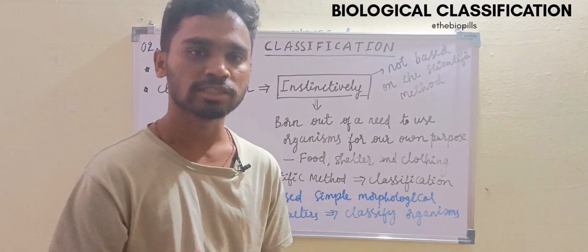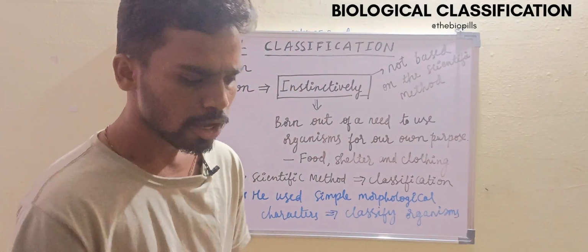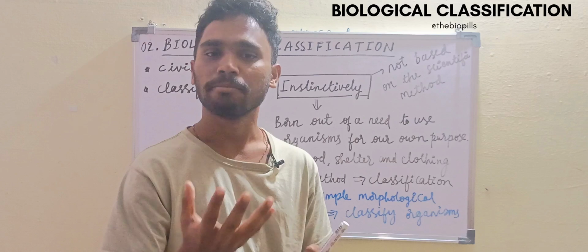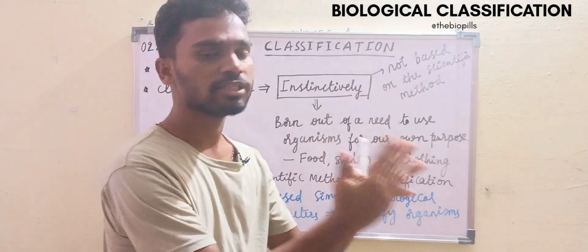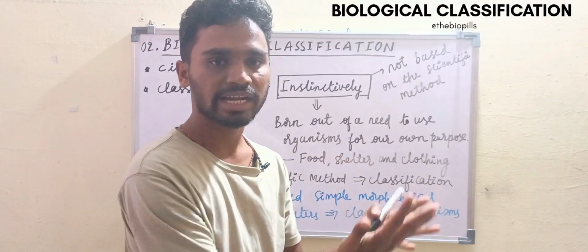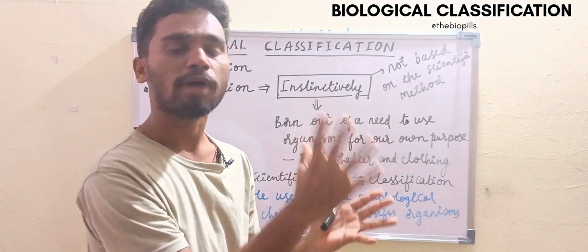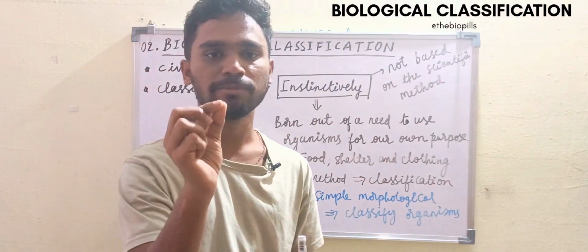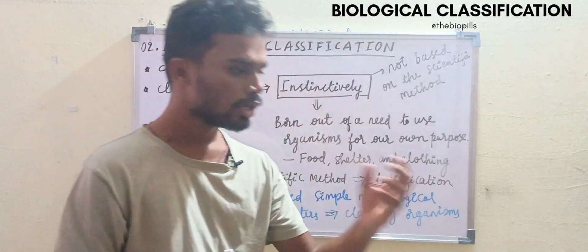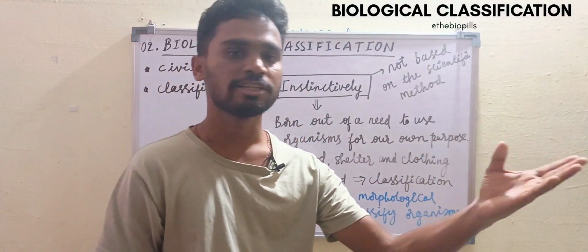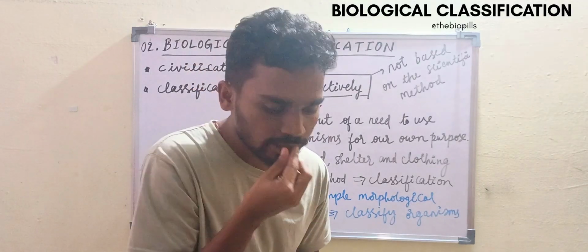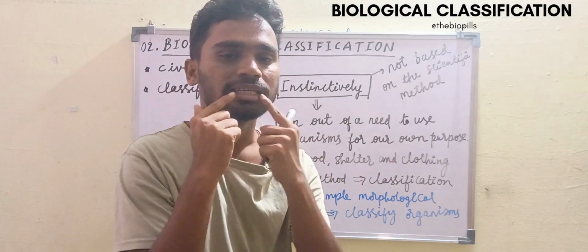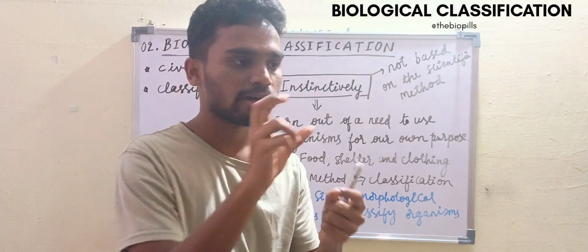Here you may ask, what are morphological characters? Morphological characters are very simple. Whatever physical features we see with our naked eyes, those are all morphological characters. Let me give you an example. We can see street dogs daily. Street dogs have four legs and very long teeth, very good for biting.